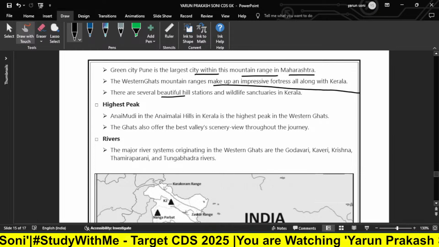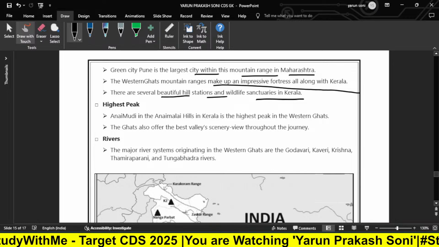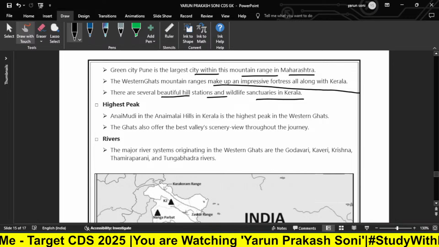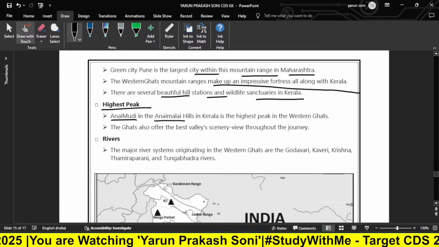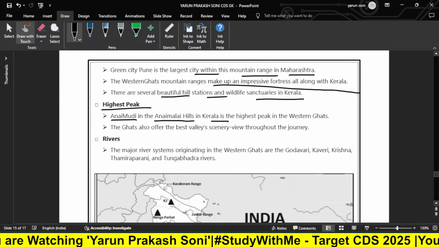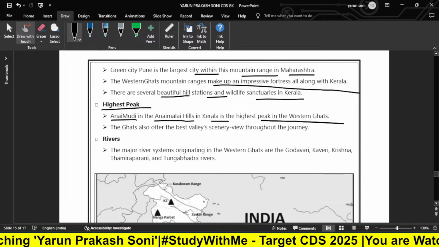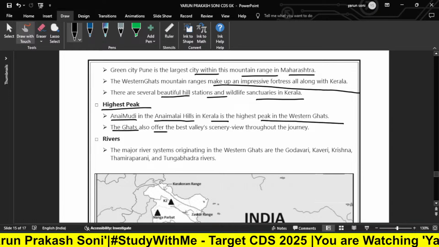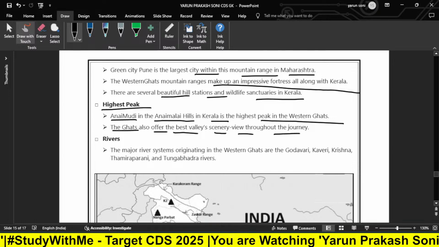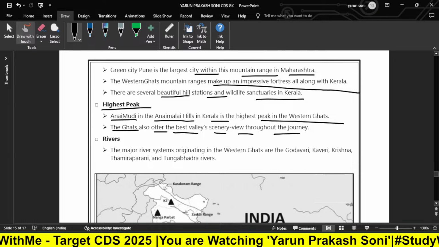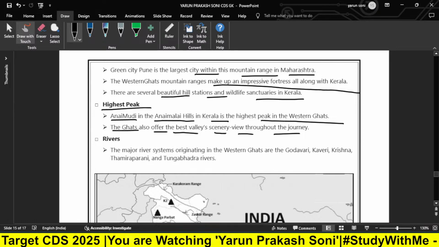There are several beautiful hill stations and wildlife sanctuaries in Kerala. Okay, now we have some peaks, which is Anai Mudi in the Anamalai Hills in Kerala, the highest peak in Western Ghats. The Ghats also offer the best valleys and scenic views throughout the journey. That's why tourism is very flourished in this particular region.